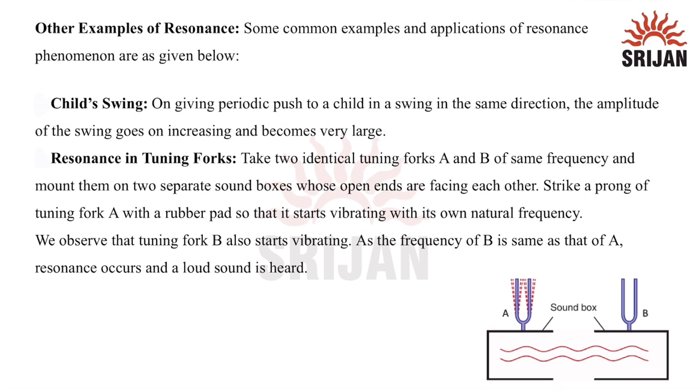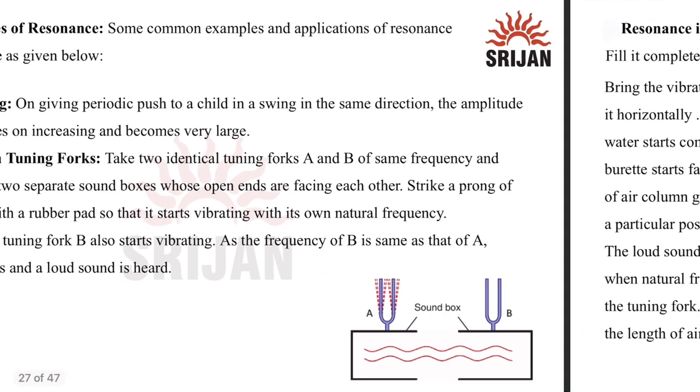Now we strike tuning fork A with a rubber pad, so that it will start vibrating at its own natural frequency. We will observe that tuning fork B also starts vibrating, as the frequency of B is the same as that of A. So resonance occurs and a loud sound is heard.